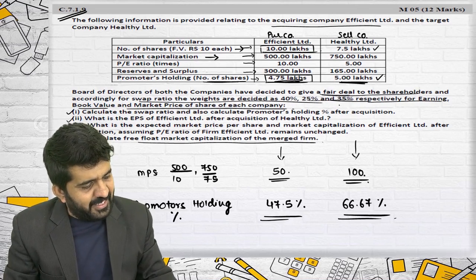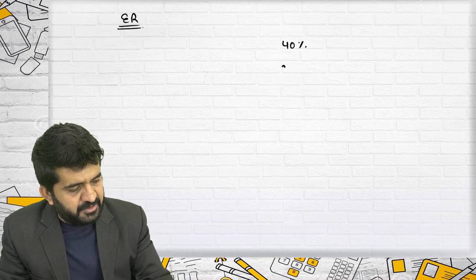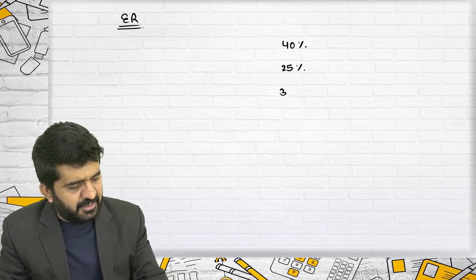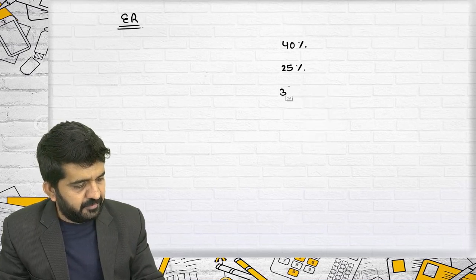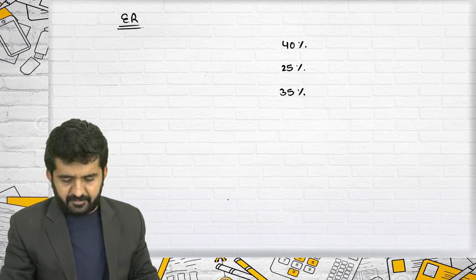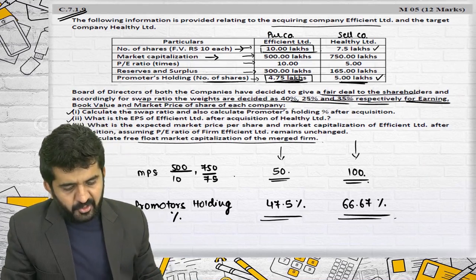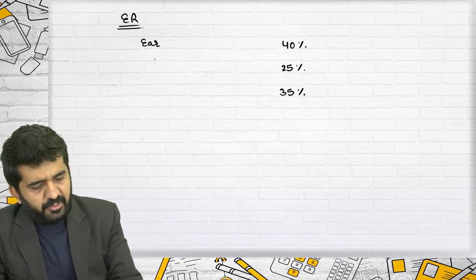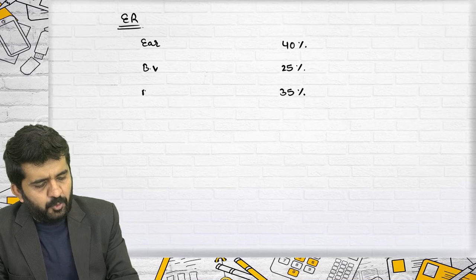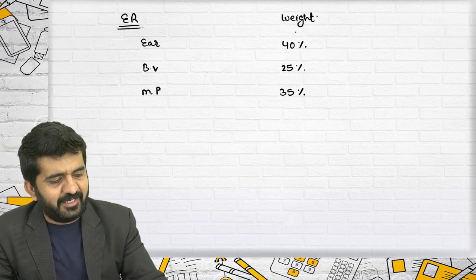Weights are decided as 40%, 25% and 35% respectively for earnings, book value and market price. These are the weights decided.